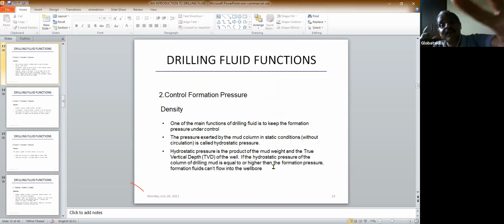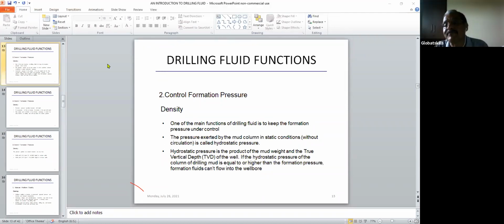We have seen in the very first slide that one function is the removal of cuttings. Next, controlling formation pressure. As I told you, there may be oil, water, or gas in the formation. Unless you balance the formation pressure, those fluids may come into the hole, and that will create problems for you. So to balance that pressure, we need a drilling fluid with sufficient density. One of the main functions of drilling fluid is to keep the formation pressure under control.